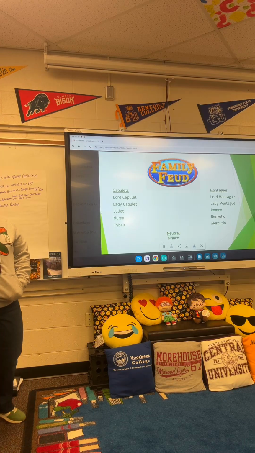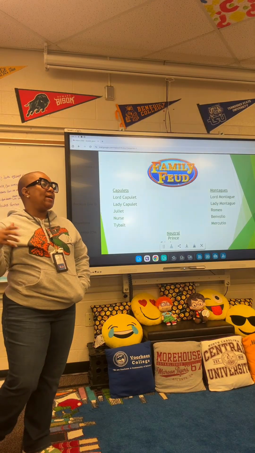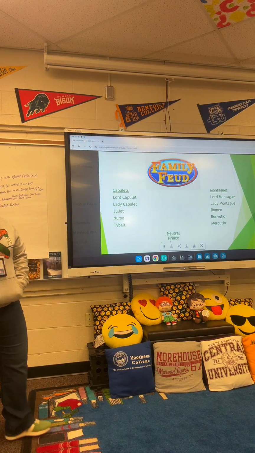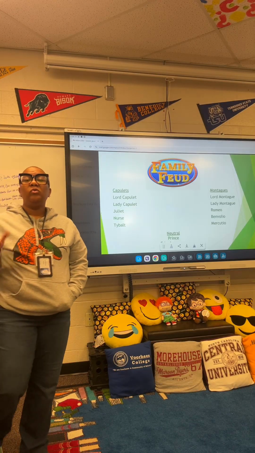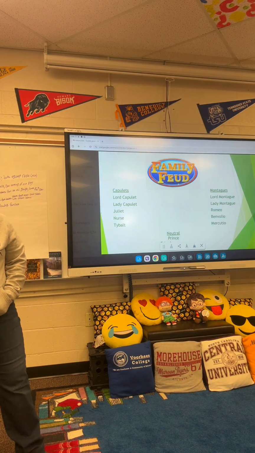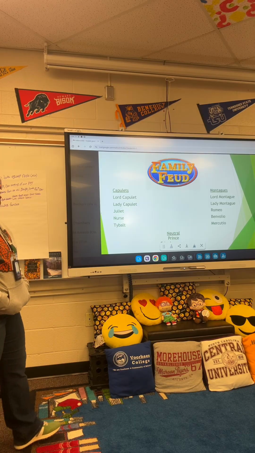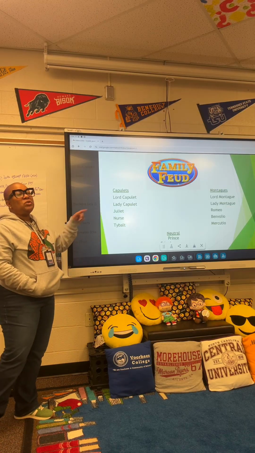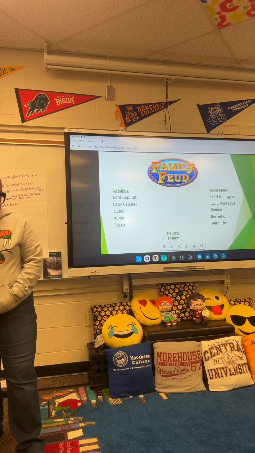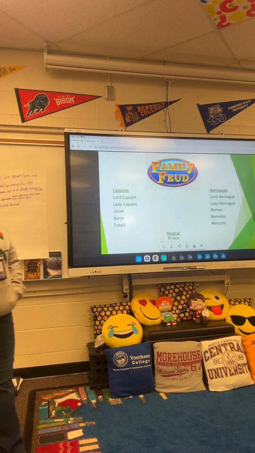We will learn that Lady Capulet and Lord Capulet got married at a very young age, and we'll talk about why they got married when they were 12, 13, 14. And then Lady Capulet had Juliet when she was 12, 13 years old. We'll talk about why. There's a specific reason why they got married at a young age. So Juliet is their only daughter. Juliet is 12 years old.